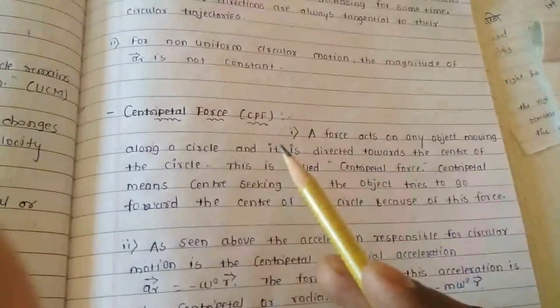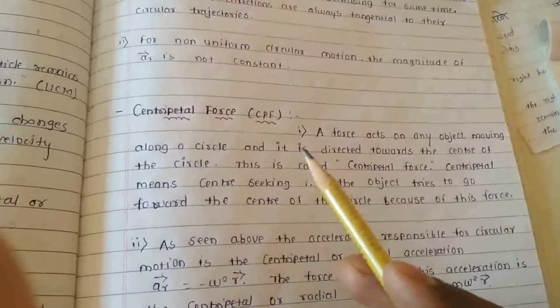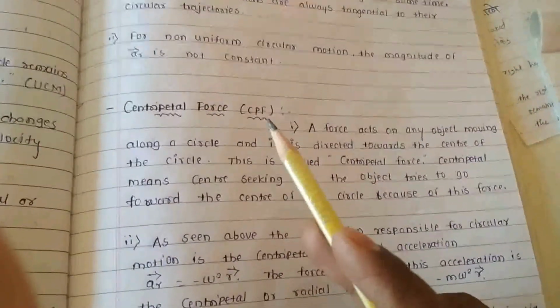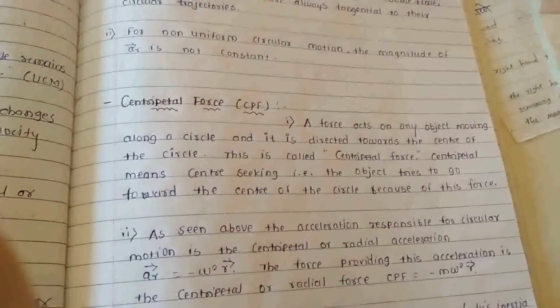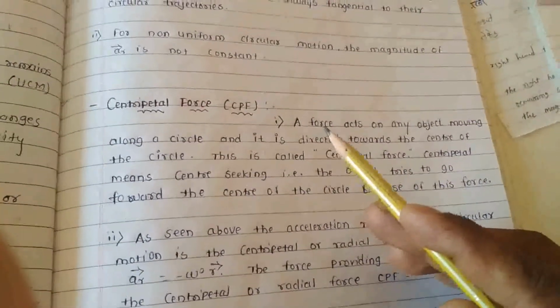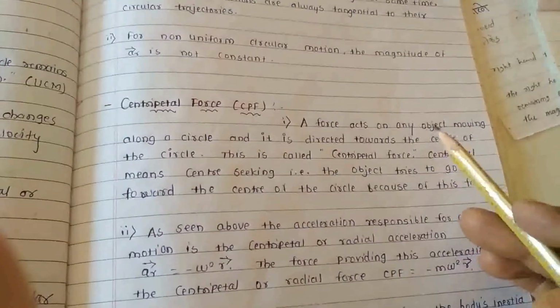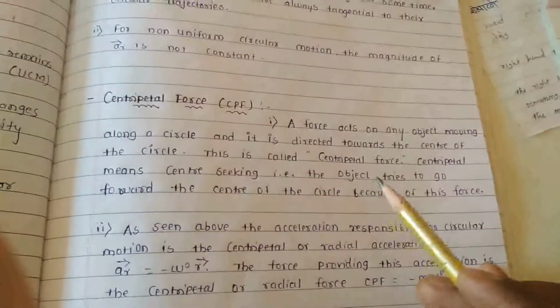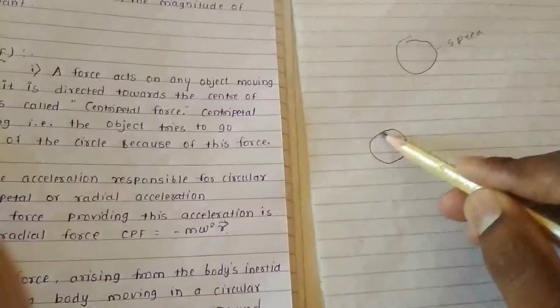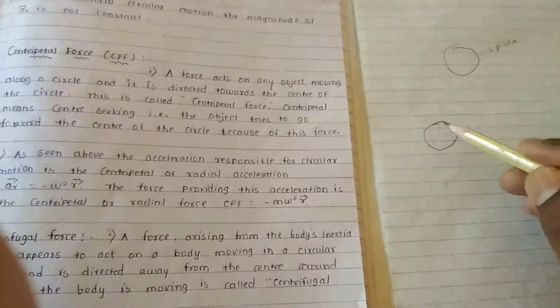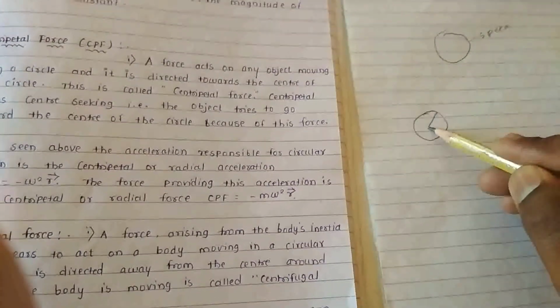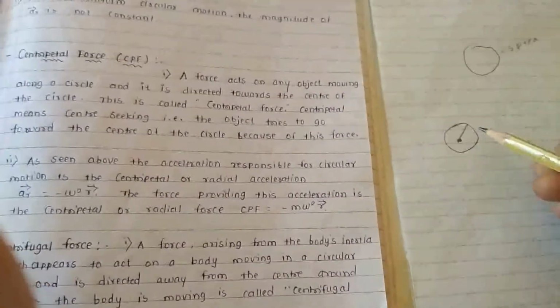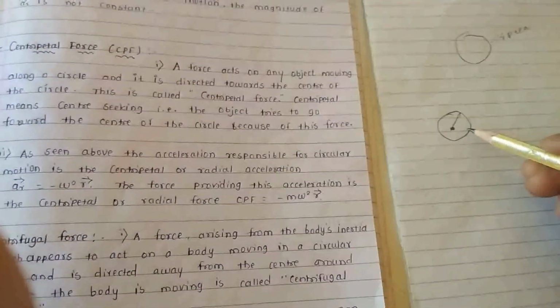Next and very important topic, centripetal force. We already studied the centripetal force in the 10th and 11th standard. In short form, we can say CPF, centripetal force. What is the definition of the centripetal force? A force that acts on any object moving along a circle and is directed towards the center of the circle is called a centripetal force.